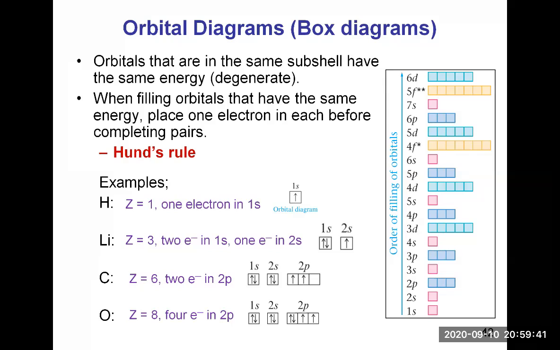You have to do it this way. First, you place 1 electron in each orbital, and you pair only if you have to. And here we have to pair 2 electrons in the 2p, because there are 4 electrons in total in that p subshell. So the orbital diagram for oxygen would look like this.